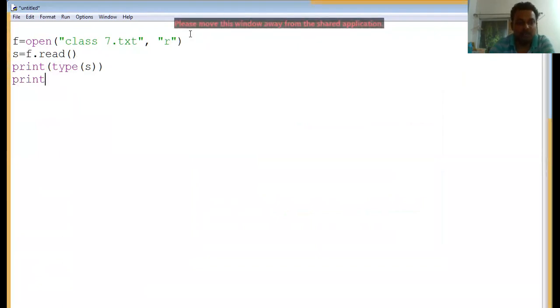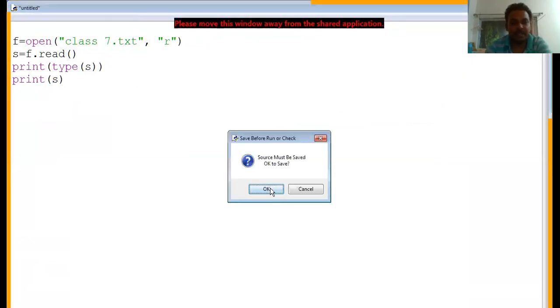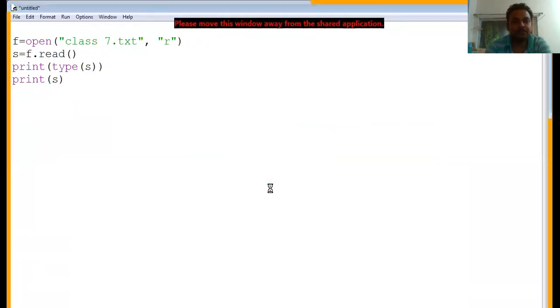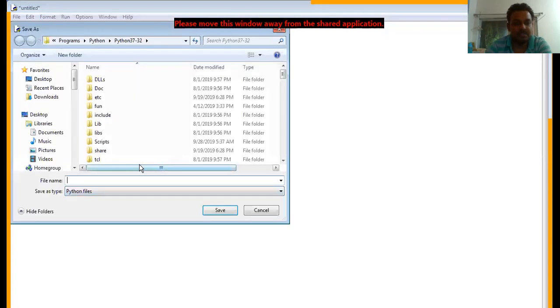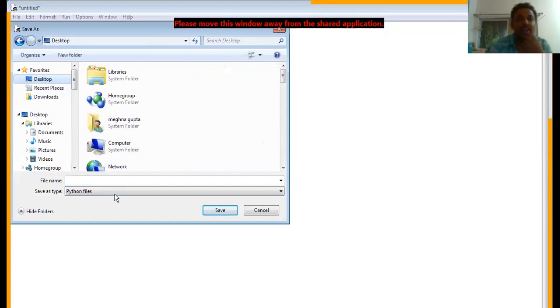And then let's see what is the content inside it. So we'll run this file. I will just save it with a temporary name. I am saving it on the desktop. Why am I saving the file on the desktop? Because my class7.txt also exists on the desktop. So that's why the location must be the same.